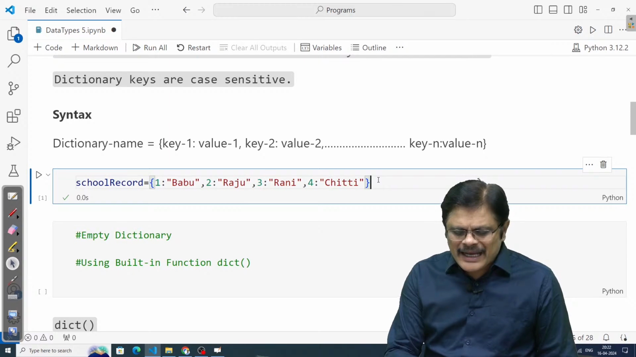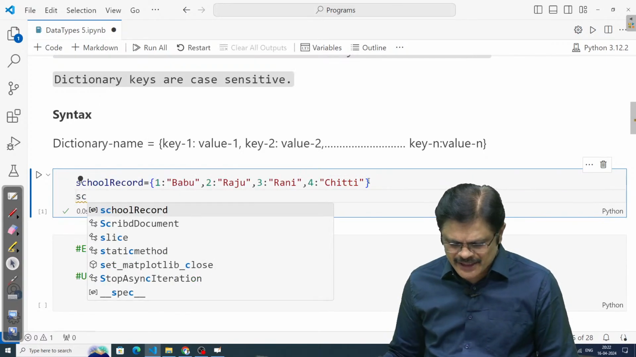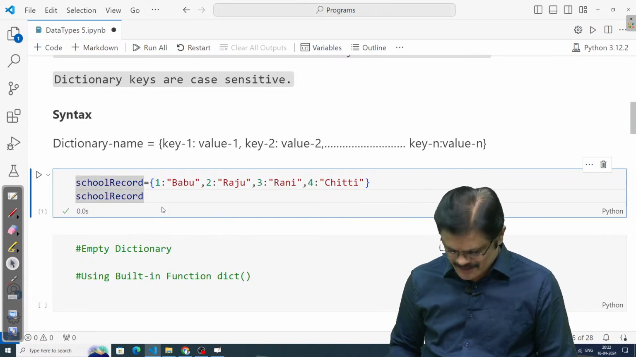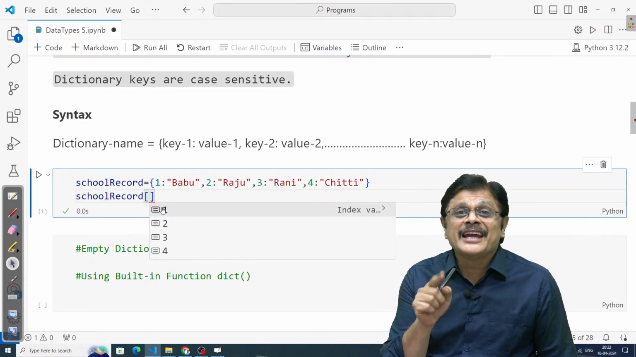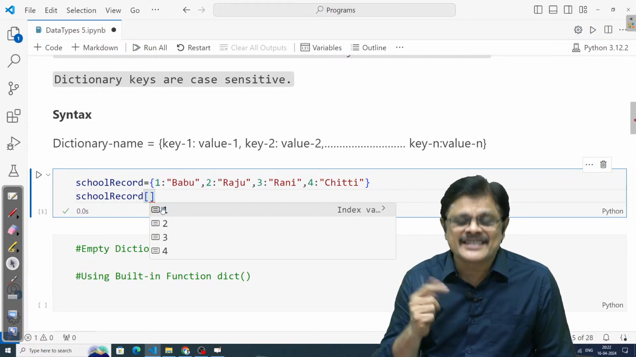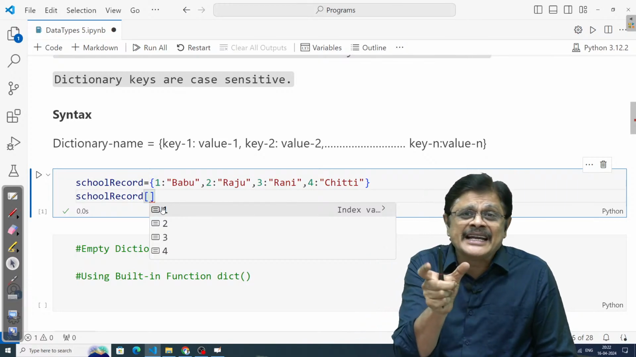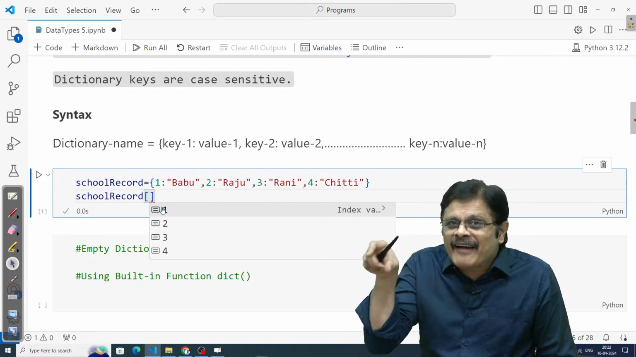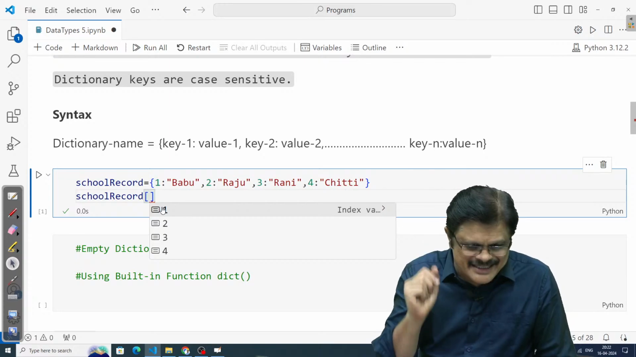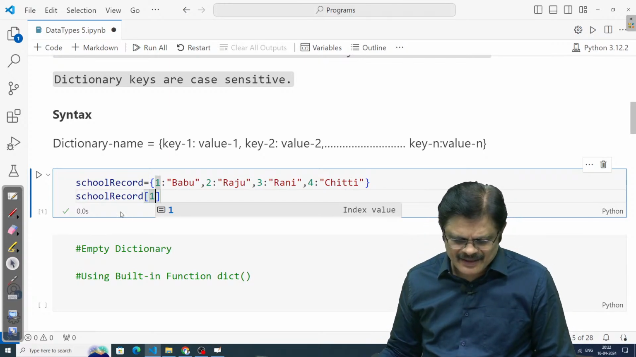Now you can access this Babu using the key as an index, not a normal regular index. Here the keys act as the index. You don't have an index for accessing the items of the dictionary, but values can be accessed using keys. So here I can say 1, then I can get that.